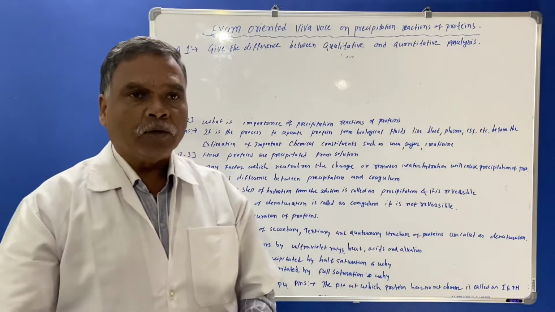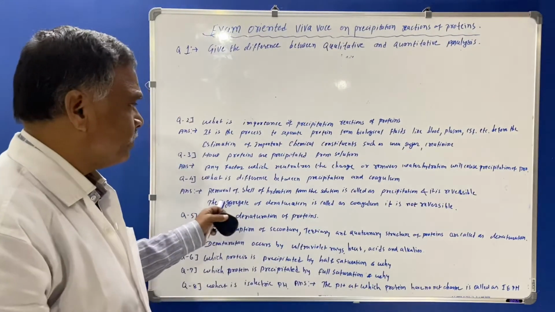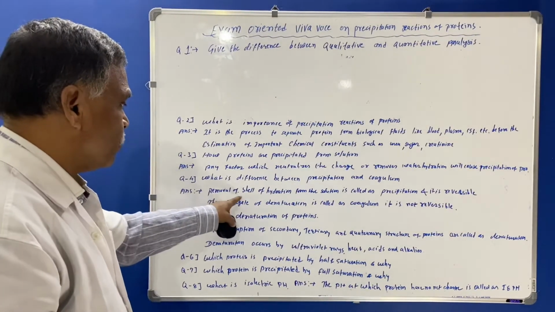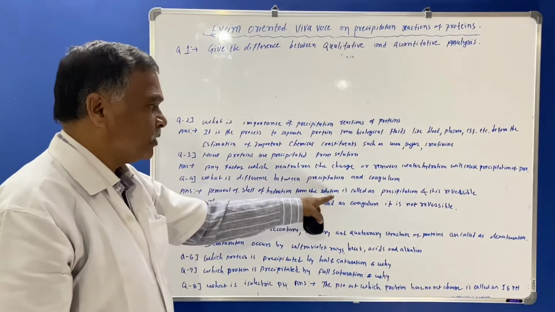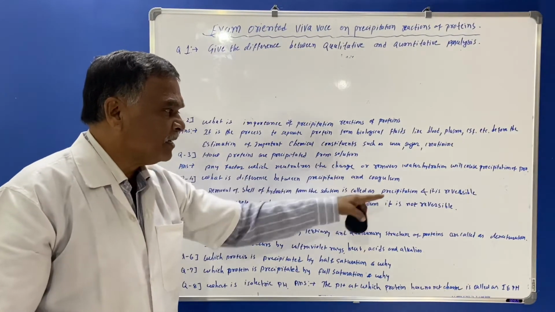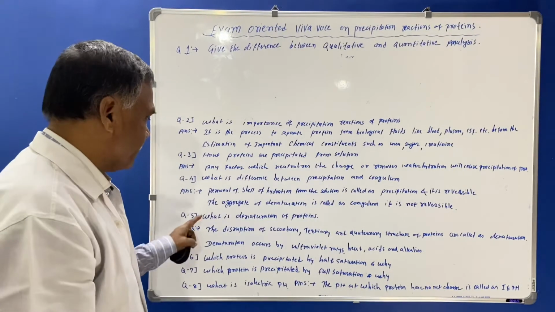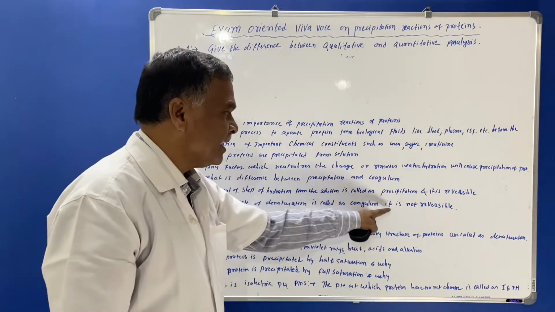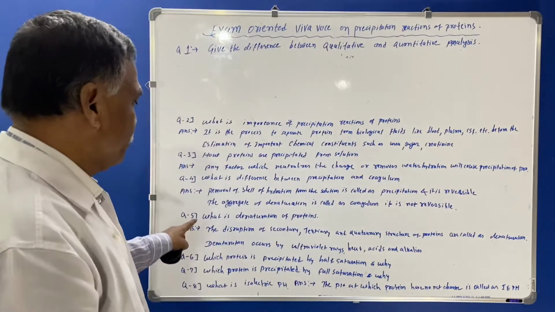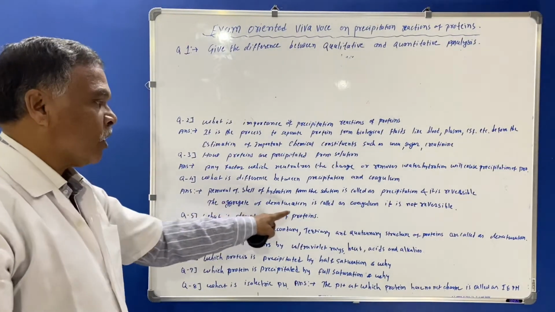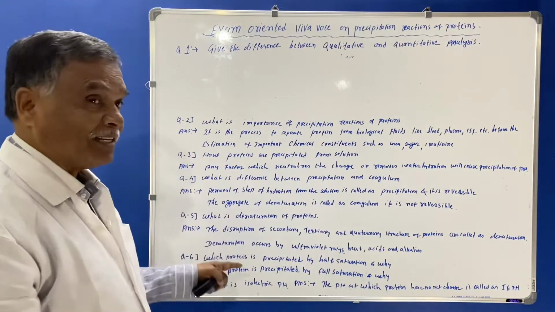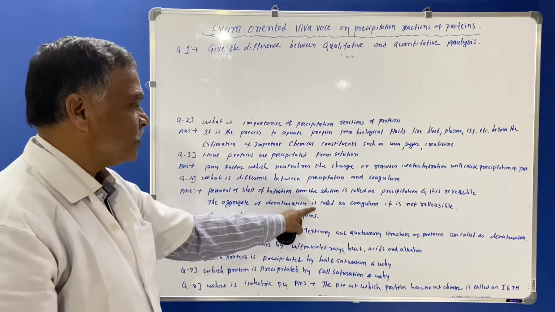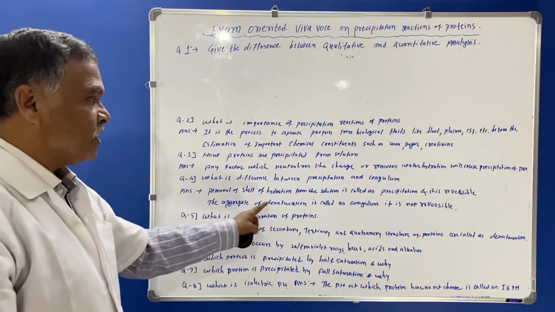Because the removal of shell of hydration from the solution is called as precipitation and it is reversible. The aggregate of denaturation is called as coagulum. It is not reversible. So here you must know that the coagulum is the heat coagulum test. So you must know the aggregate of the denaturation is called as coagulum. So it is not reversible.